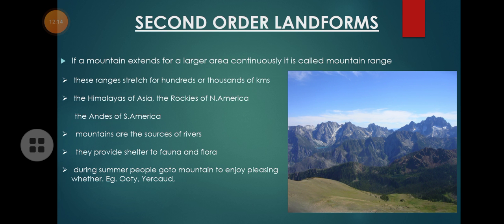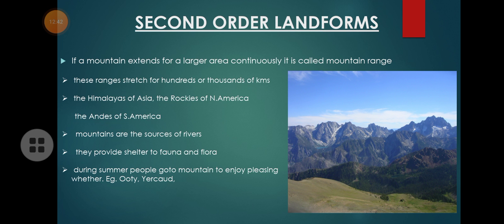A mountain range may stretch from about 100 kilometers to thousands of kilometers in length. So they may be very large groups, stretched for hundreds and thousands of kilometers. Some examples are the Himalayas of Asia.